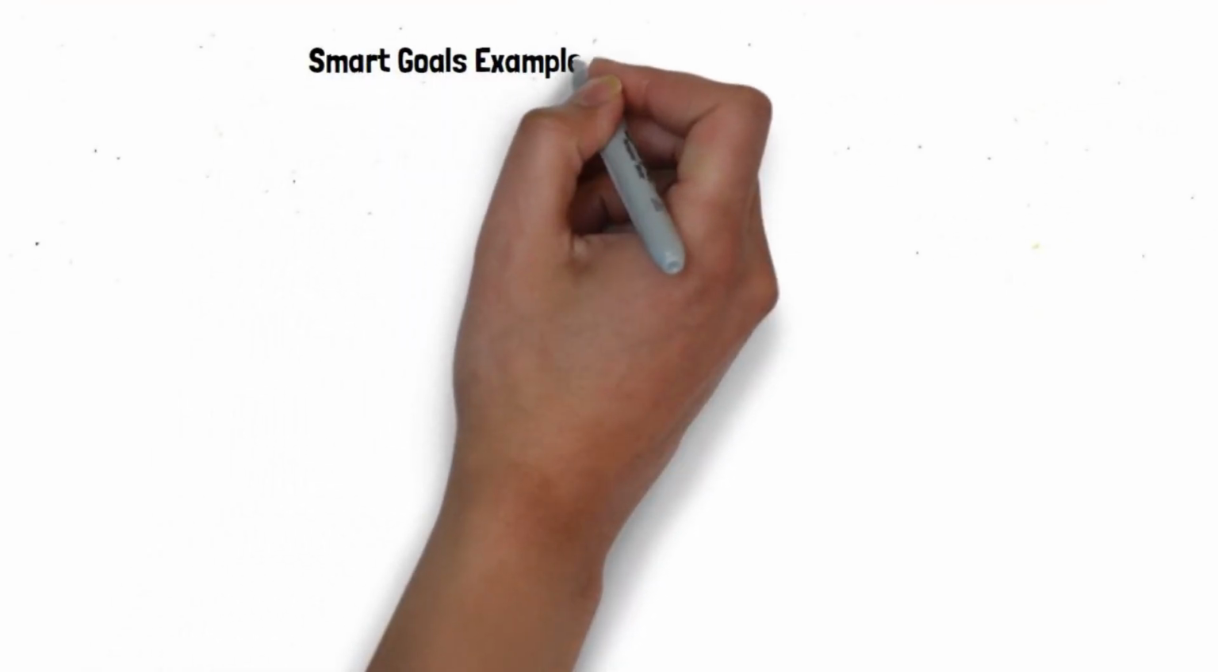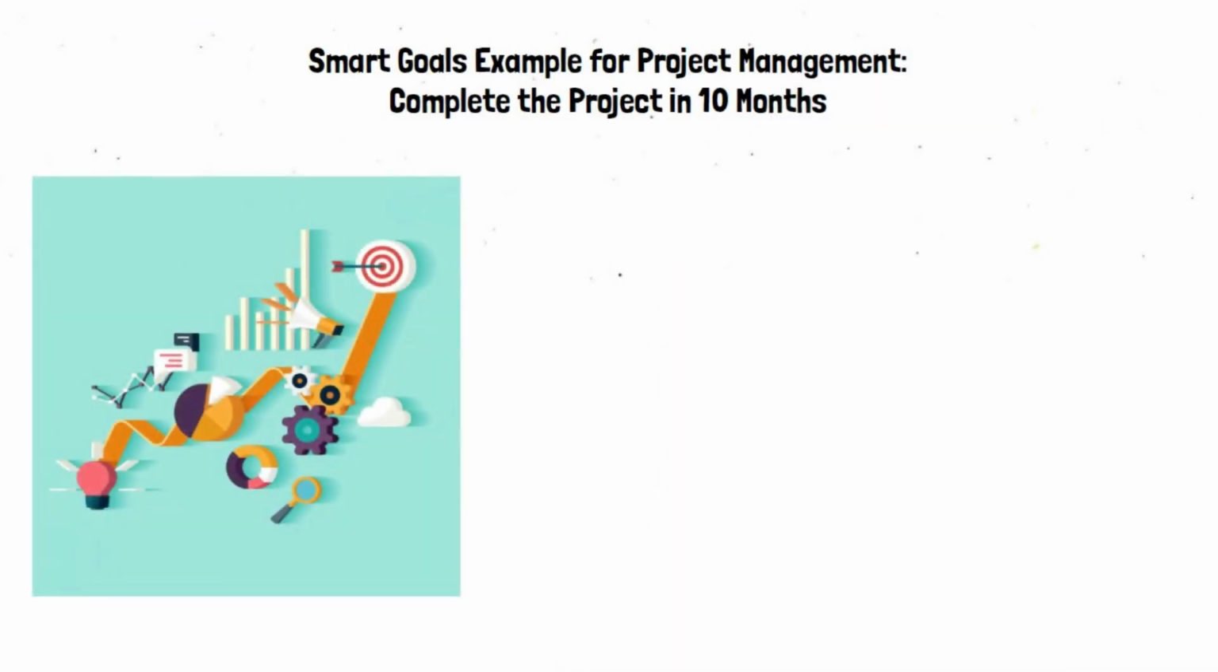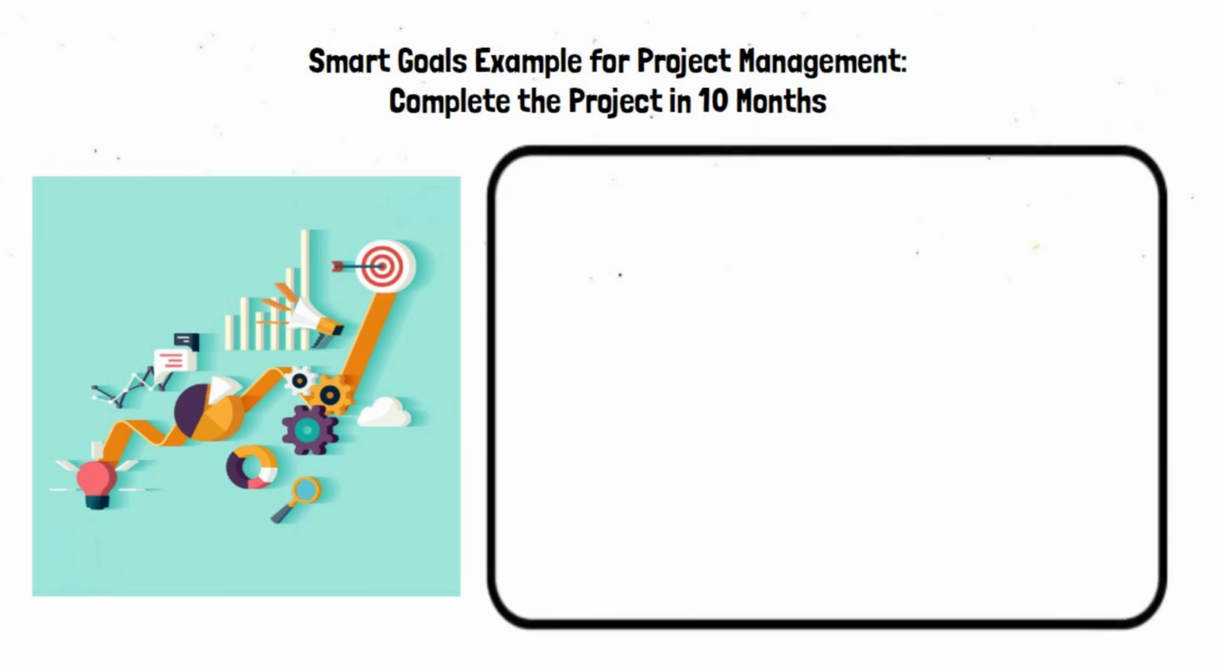SMART goals example for project management: complete the project in 10 months. According to the contract, project duration is 12 months. In that example, project manager Adam sets the following goals with his team to complete the project in 10 months. Now let's set the SMART goals for this construction project.